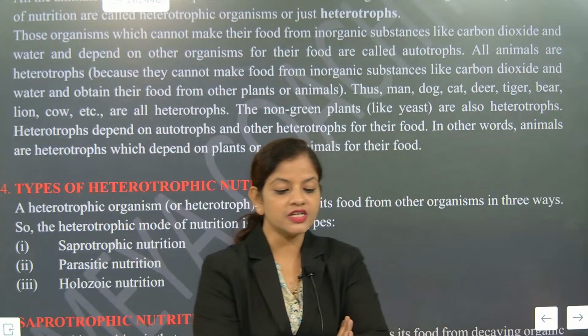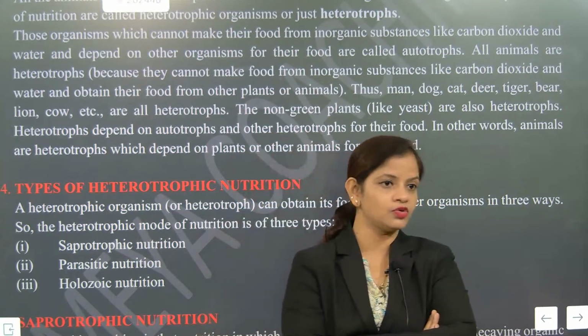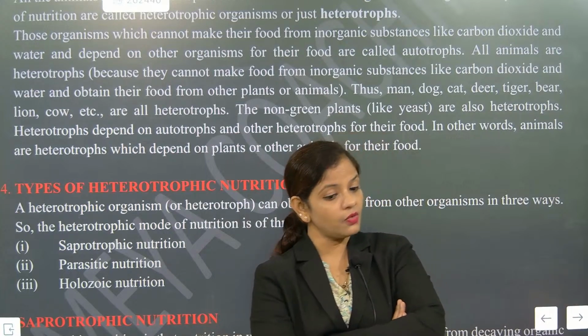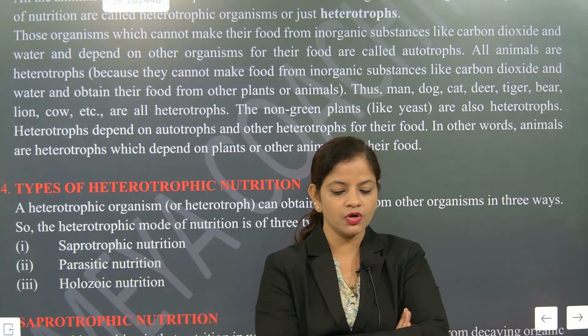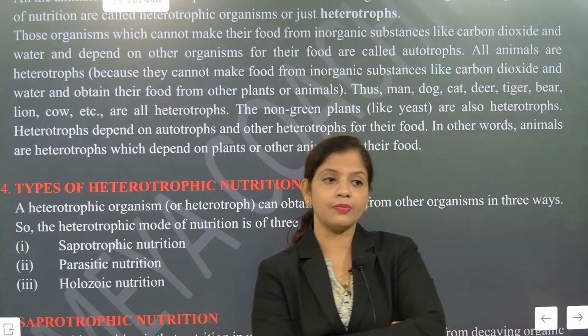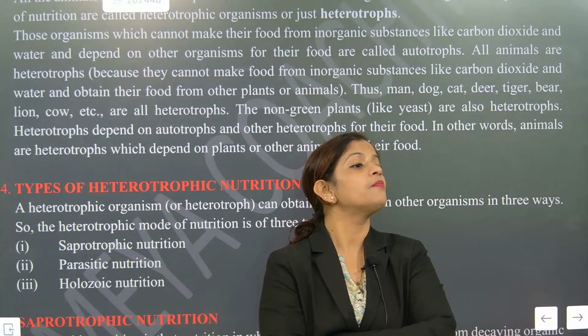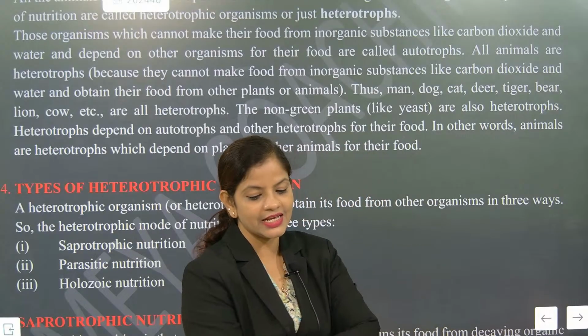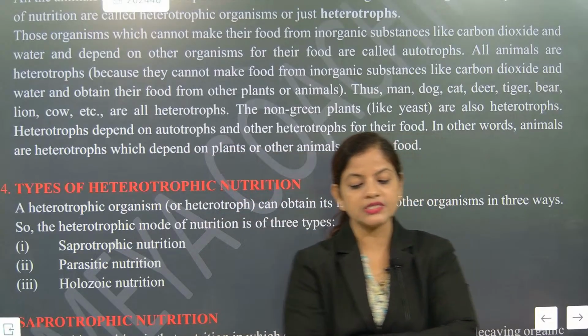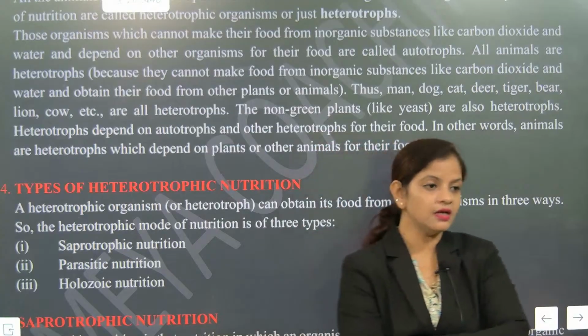When somebody asks what the raw materials for photosynthesis are, your answer should be sunlight, carbon dioxide and water. Understood or not? Sometimes they also say chlorophyll, because chlorophyll is the one converting sunlight energy into chemical energy. But water and carbon dioxide are the major parts. Yes, the raw materials are water, carbon dioxide and sunlight. Now it's absolutely correct. I hope you have understood this one.